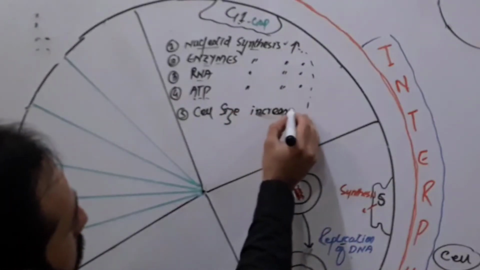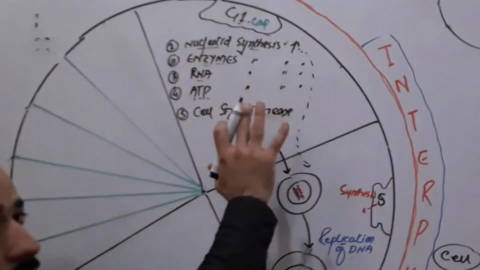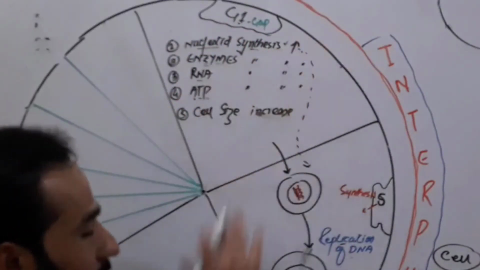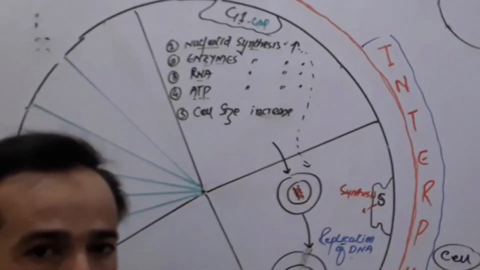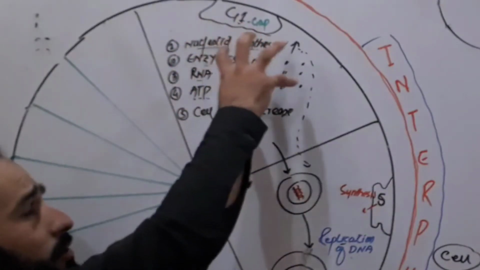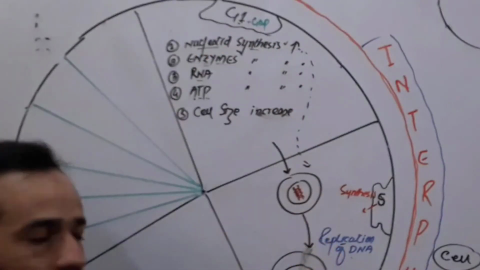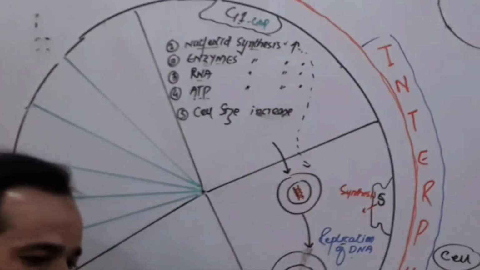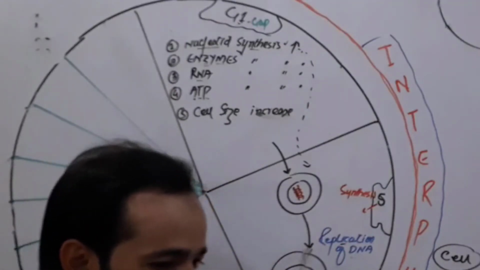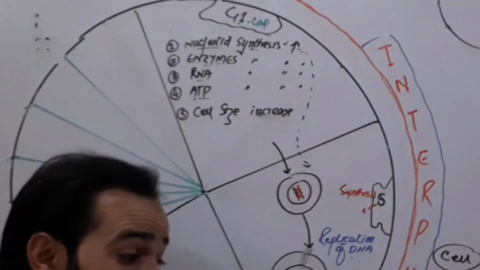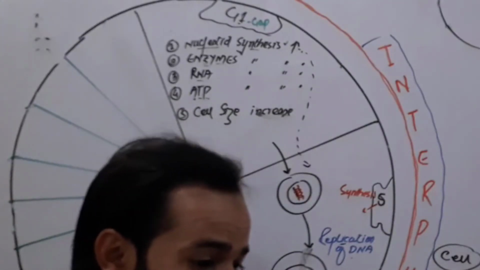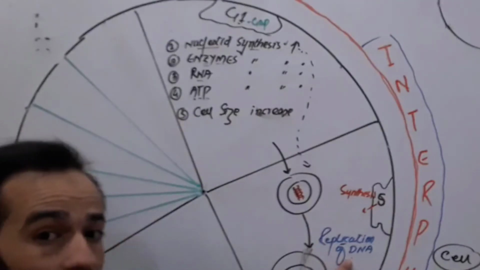So all these changes are occurring in G1, right? Done with it. Now let's come to S phase. What happens during S phase? All these things which are prepared in G1 are sent to S phase, and the enzymes are told, we are sending different substances towards you. You please start replicating the DNA and make another copy of the DNA. So those enzymes will start working and will replicate the DNA.